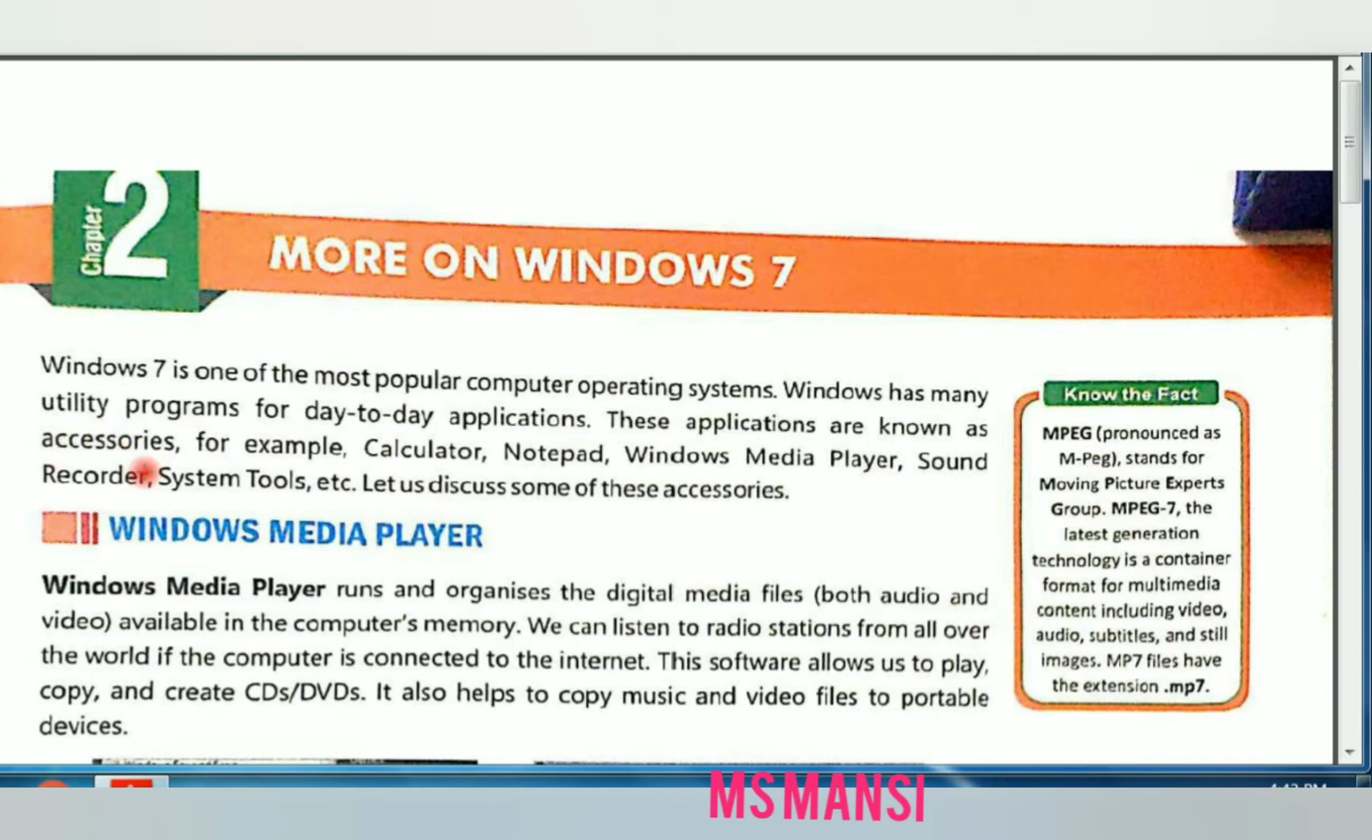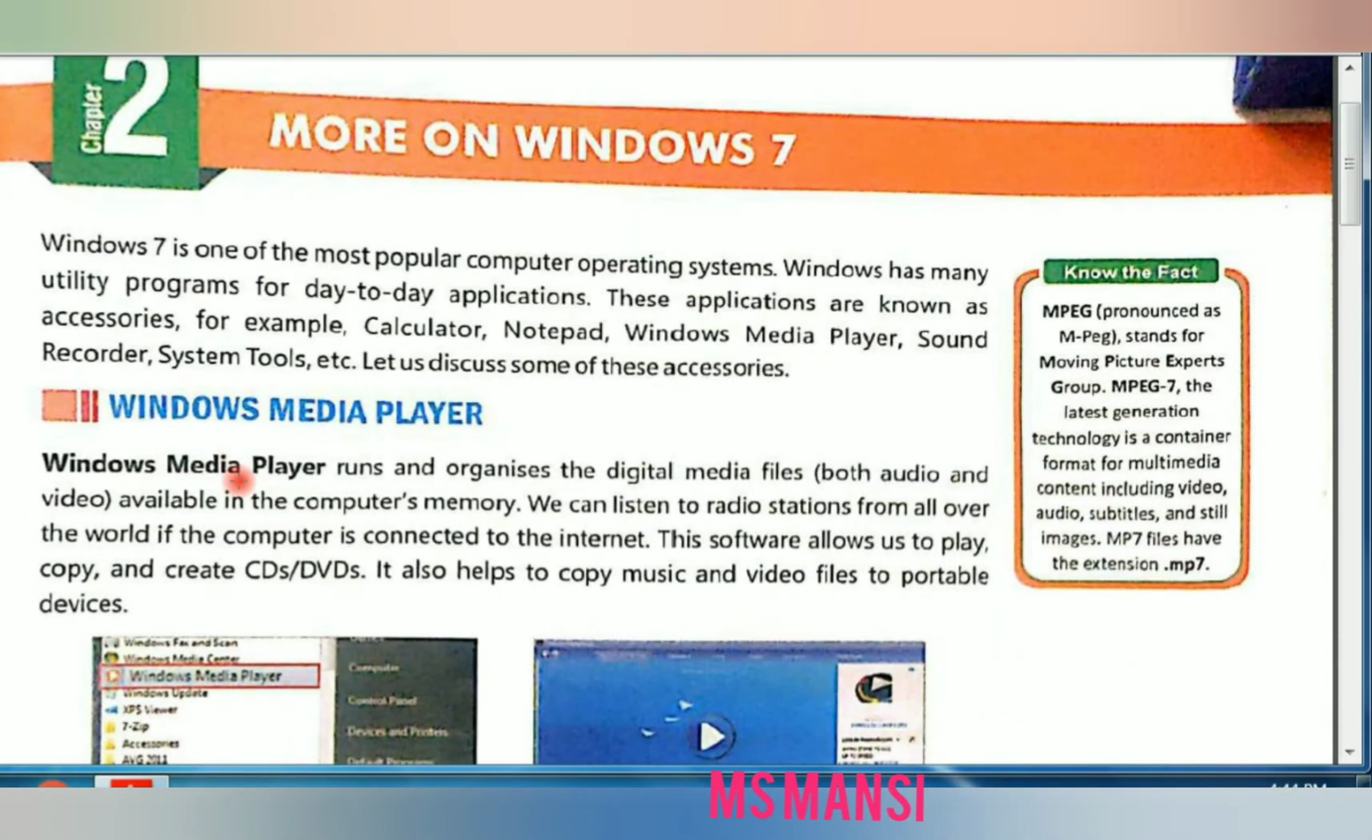For example, calculator, notepad, window media player, sound recorder, and system tools. So these are applications in Windows 7 and these are also called accessories. Okay. So first of all we study our first application or accessory, named window media player.